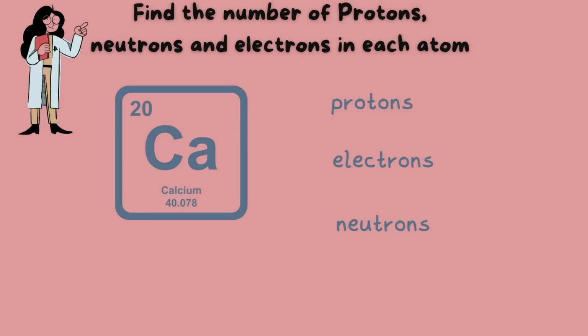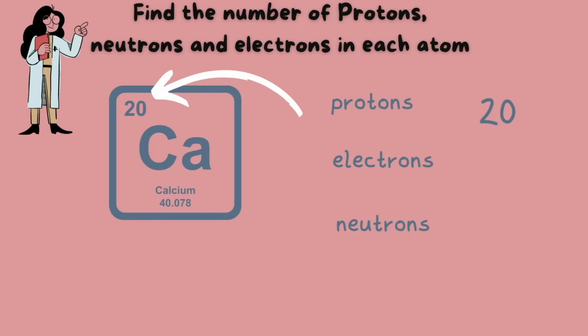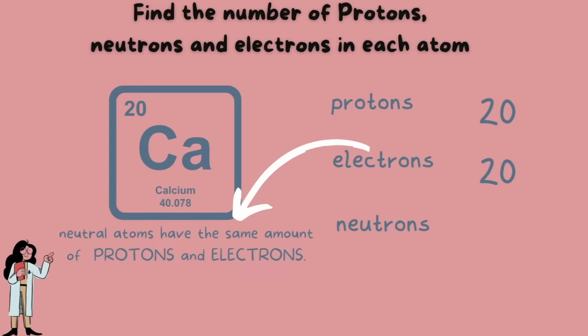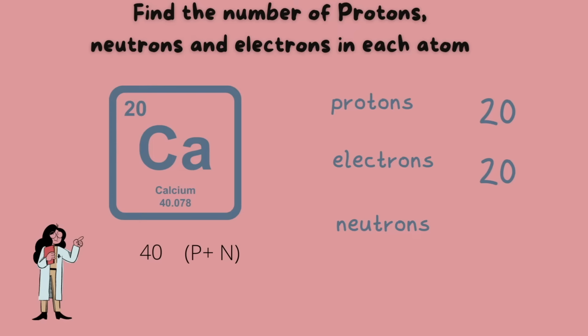Here, the given information is the element calcium. We know it has 20 protons because it has an atomic number of 20. We know it has 20 electrons because it is a neutral atom, same number as protons. And now to find the number of neutrons, we take the atomic mass and subtract the atomic number. Because the atomic mass is the number of protons and neutrons, and the atomic number is the number of protons, we are left with the total number of neutrons, which happens to also be 20 in this case.